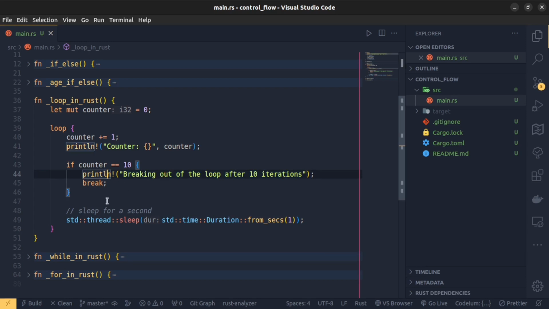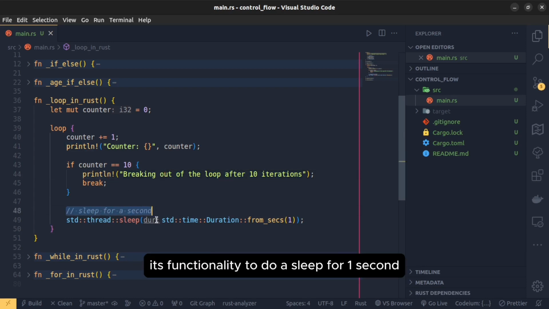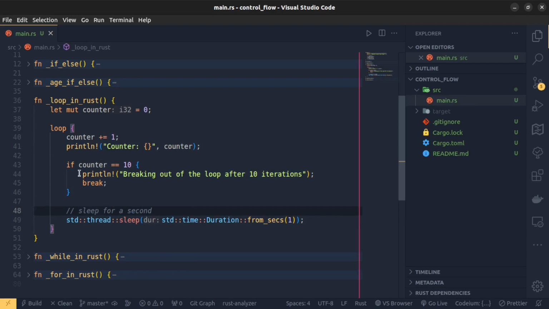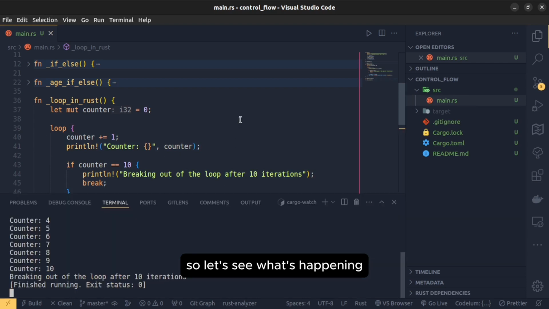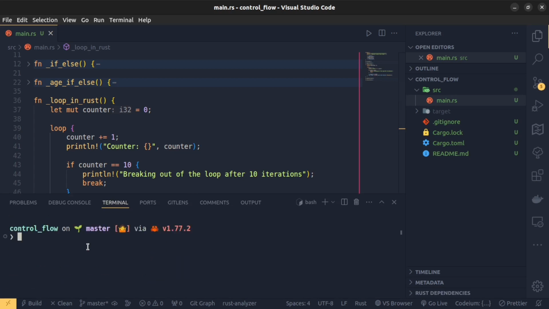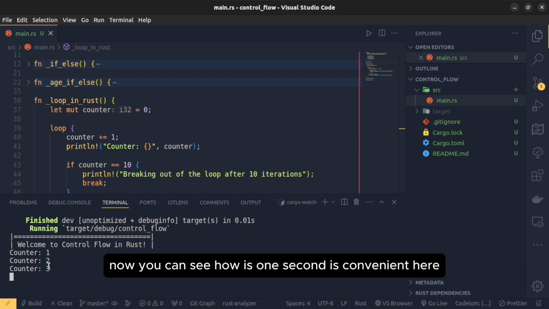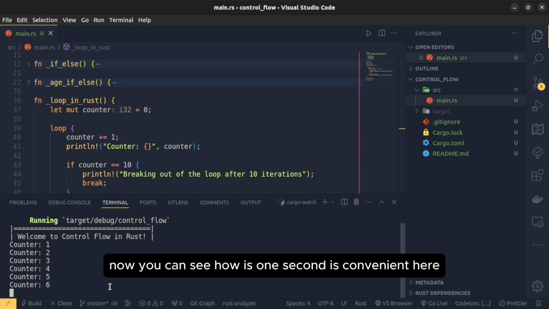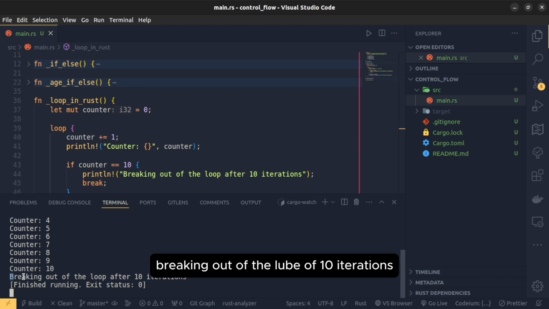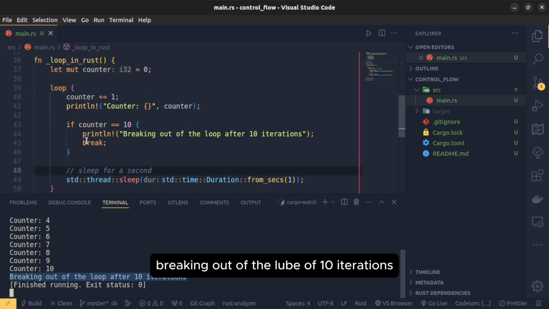Okay. Also I added this sleep. It's functionality to sleep for 1 second, just for simulating. Maybe it's convenient for this case to sleep for a second. So let's see what's happening. Let's close the program and run it again. Okay, cargo watch run. Now you can see how 1 second is convenient here. So now when it reaches 10, it breaks out of the loop after 10 iterations.